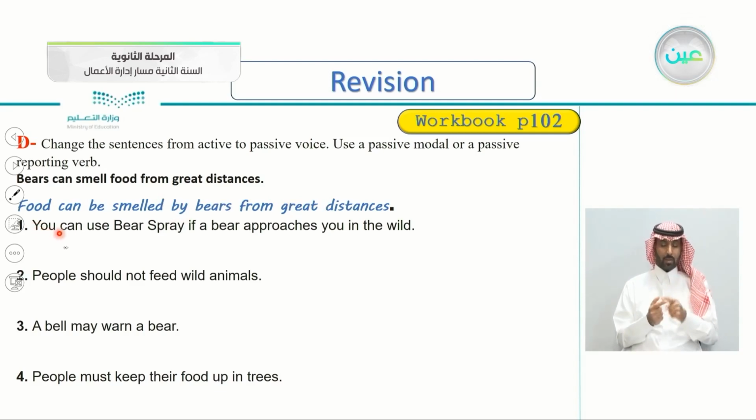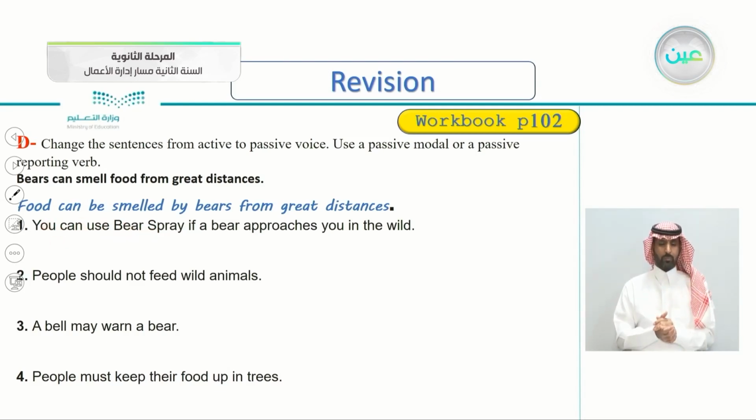So number one, you can use bear spray if a bear approaches you in the wild. You can use bear spray, begin with the object. So how do we answer this one? Change from active to passive voice.